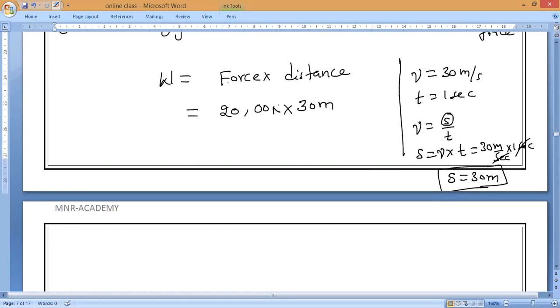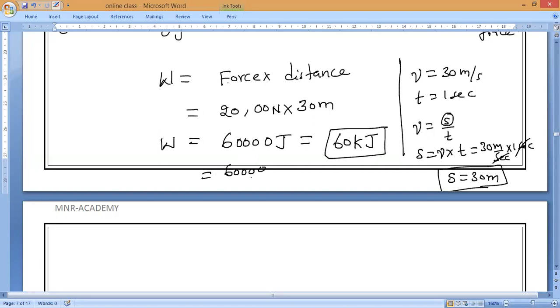So force is 2000 newtons. Now please respond: work done is equal to how much? 2000 into 30, 3 2s are 6. So it will come to 60,000, which we can say is 60 kilojoules. Is it okay, guys? Because I can divide by 1000, yes or no? By 1000 gives kilojoules. So that 0 will get cancelled. 60 kilojoules will come.